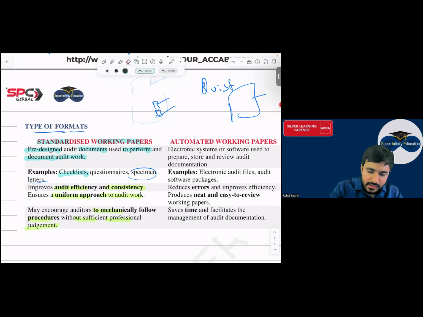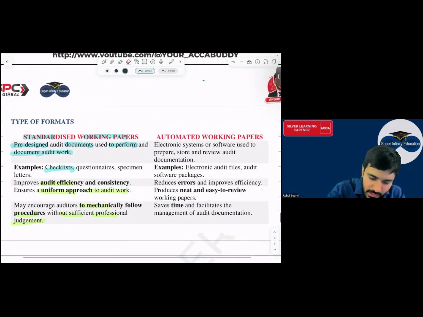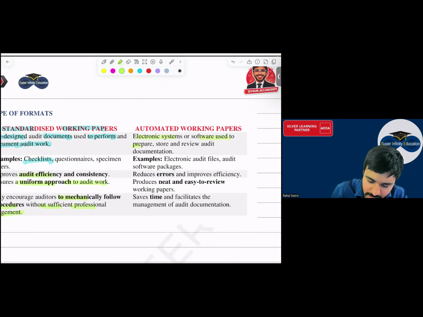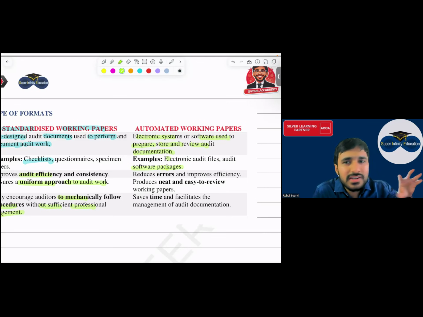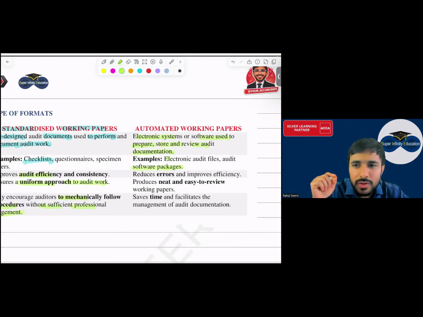Then coming to automated. In automated, see everyone, it is an electronic system or software used to prepare, store, and review audit documentation. Everything is in the form of electronic, that is, electronic audit files, audit software packages. There are a lot of software packages, everyone. Because in practical audit, you can't sit and select the sample by yourself. Would you sit and select the sample for Reliance company? No. You'll copy paste the data into the auditing software. Automatically it will select the samples and give them to you.